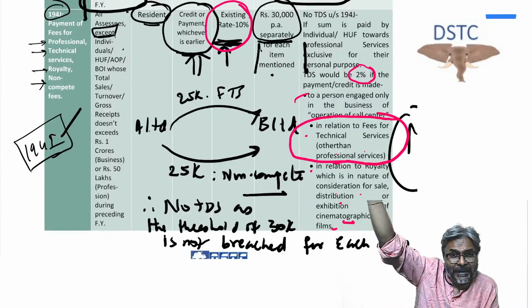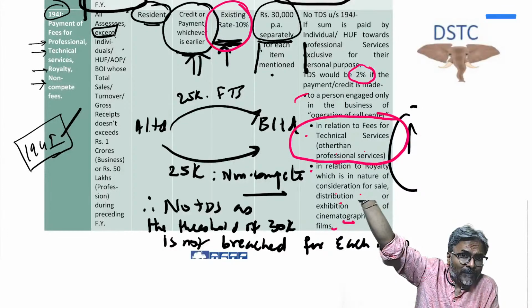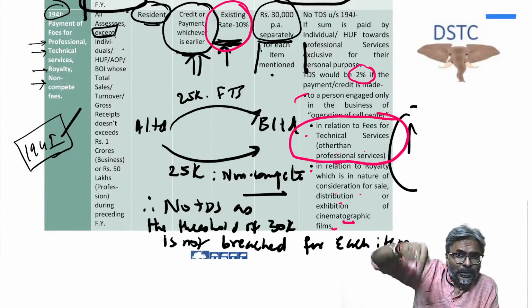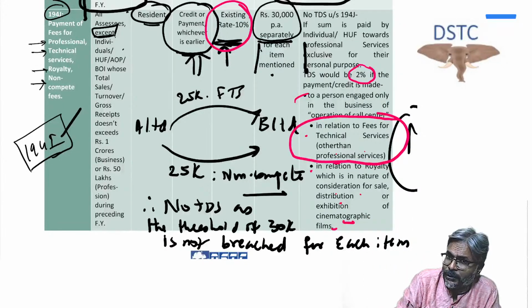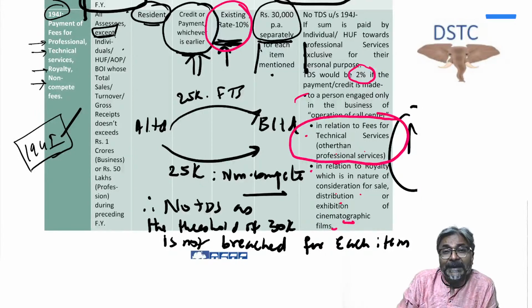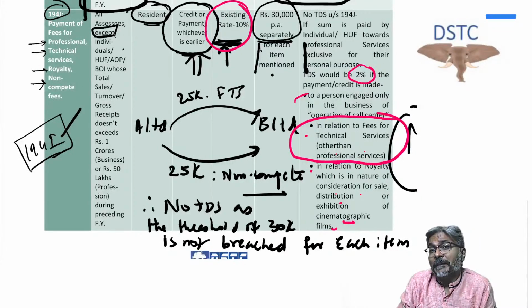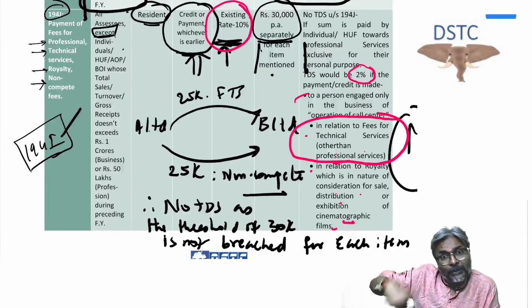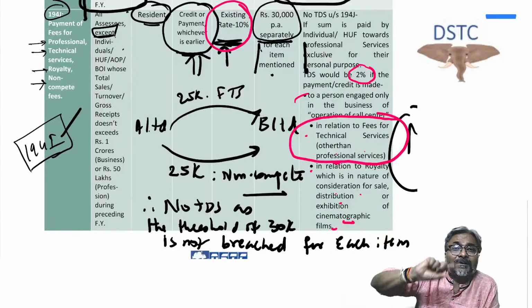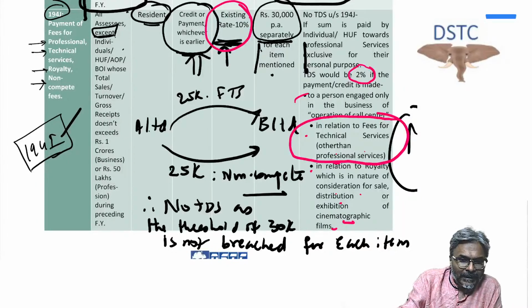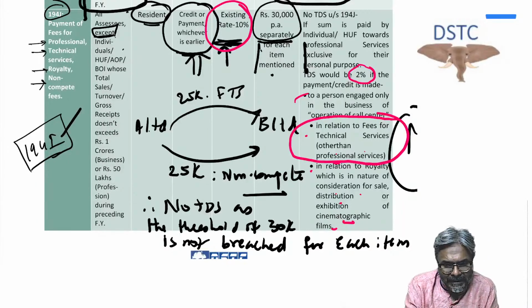and the limit of 194I is how much? 2,40,000. Individually, if you see, none of them crosses the threshold of 2,40,000. But if I combine all three payments, now it crosses 2,40,000. So in 194I, it is a combined limit that has to be seen.